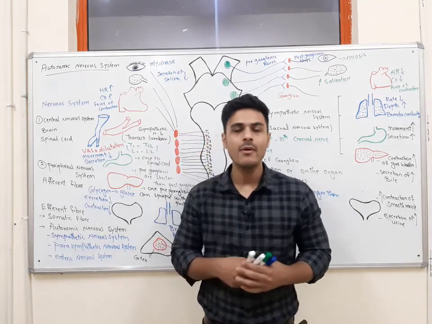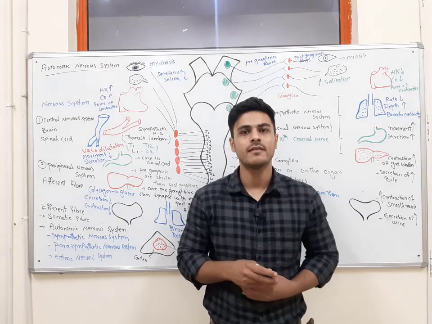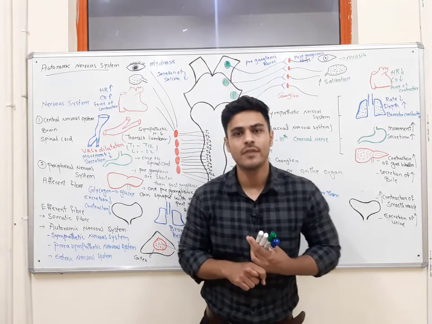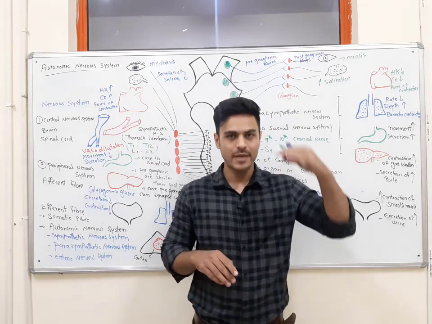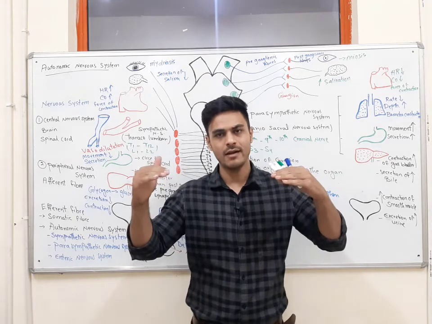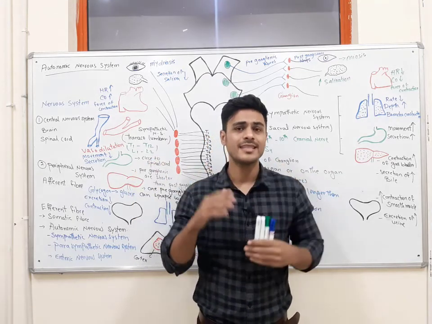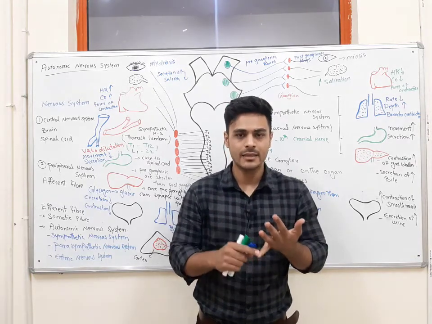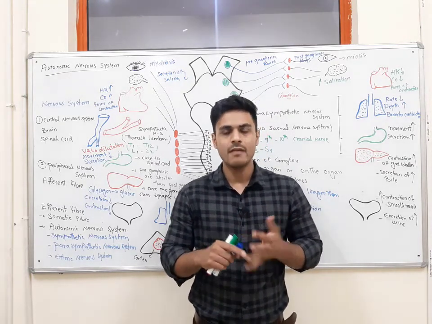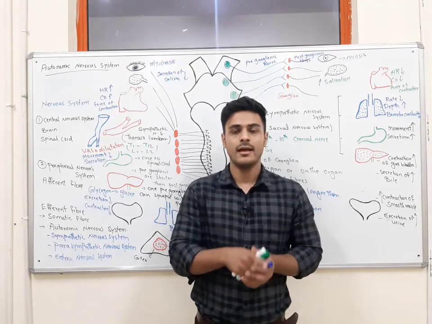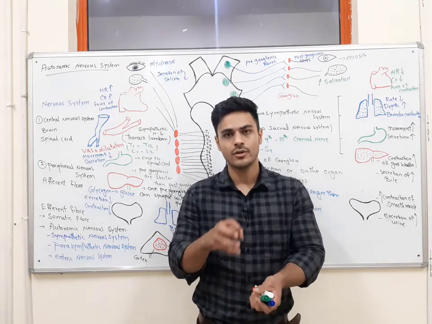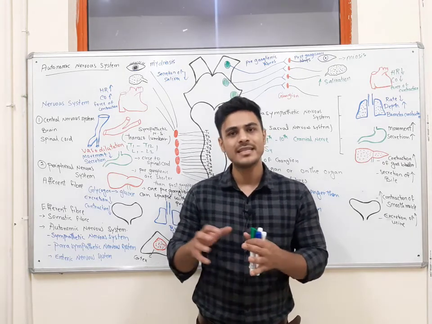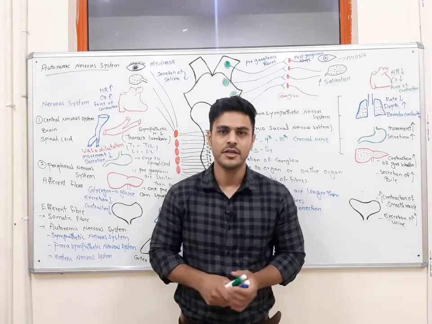Now I want to tell you some characteristics of the autonomic nervous system. The first characteristic is dual innervation of the organ. We have sympathetic innervation and parasympathetic innervation in the organ, except in some organs, for example in the adrenal gland, the sweat gland, or the pilomotor muscles, where we have only sympathetic nervous system innervation.